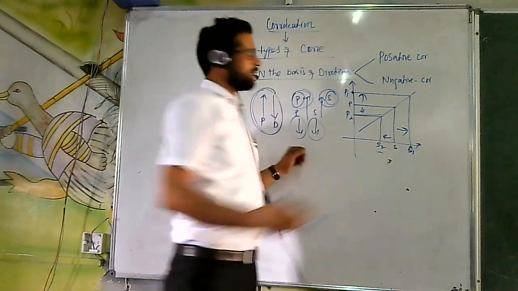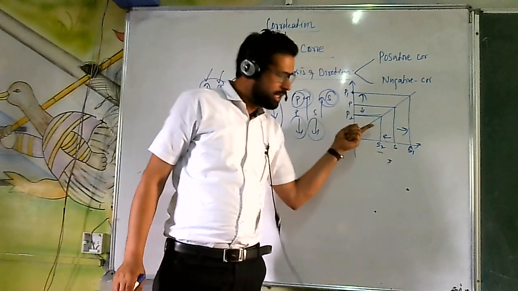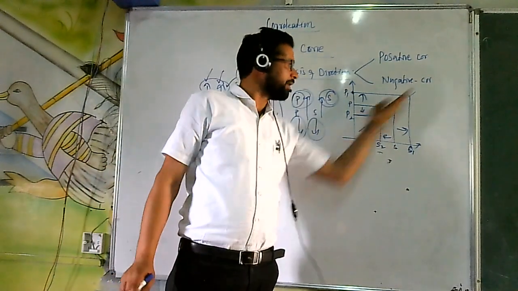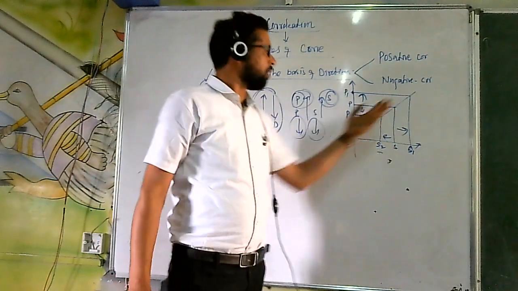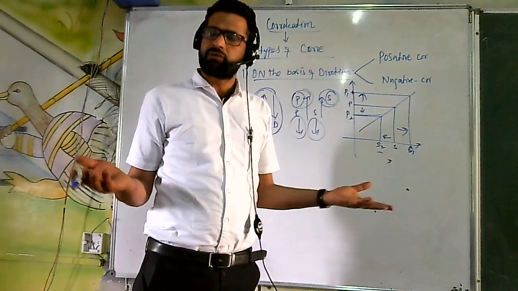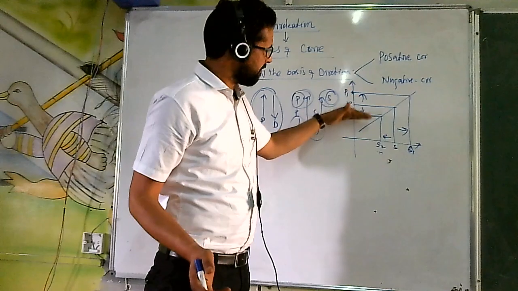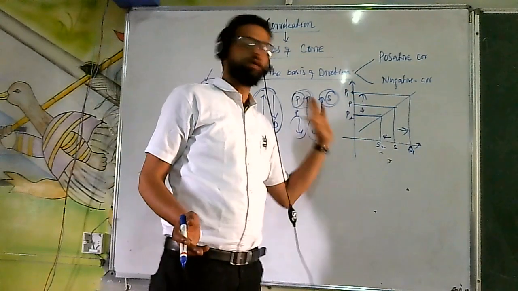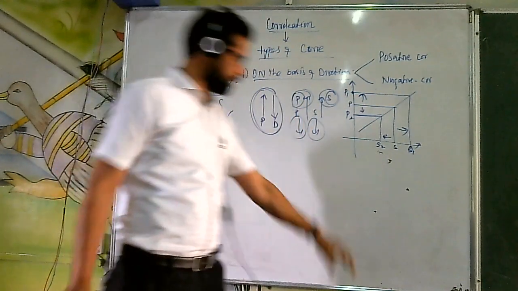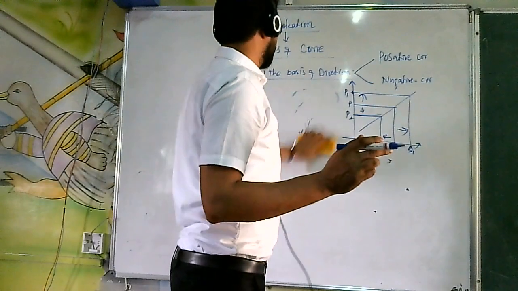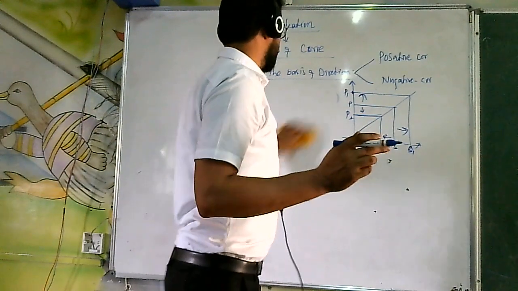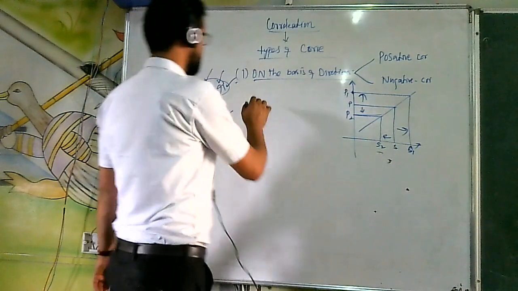That's why whenever you see any positive correlation, it will have an upward positive slope. Why? Because both the variables have to follow the same direction. If one is increasing, another will also increase. If one is decreasing, another will also decrease. So this is known as positive correlation. And when we see the graphical representation of negative correlation, it will always be downward sloping.